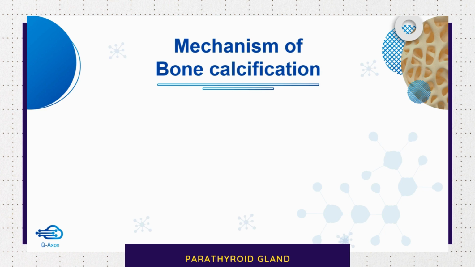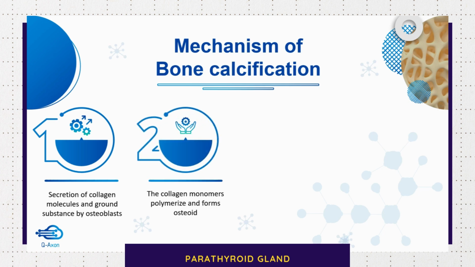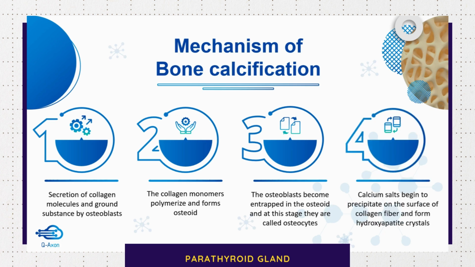Let's move on to see the mechanism of bone calcification. There will be secretion of collagen molecules and ground substances by cells called osteoblasts. Osteoblasts are bone forming cells. The collagen monomers then polymerize and form what is called osteoid. The osteoblasts become entrapped in the osteoid, and at this stage they are called osteocytes. After that, the calcium salts begin to precipitate on the surface of the collagen fiber and form hydroxyapatite crystals.